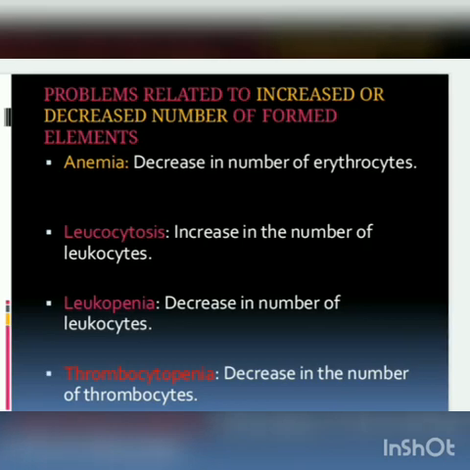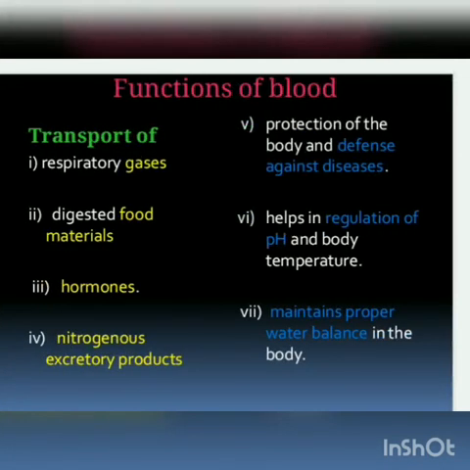Now, what are the functions of blood discussed in 7 different points? It's a very important one. Then after, we'll see the importance of this chapter and then we'll conclude. So functions of blood: first, transport of respiratory gases like oxygen and carbon dioxide.